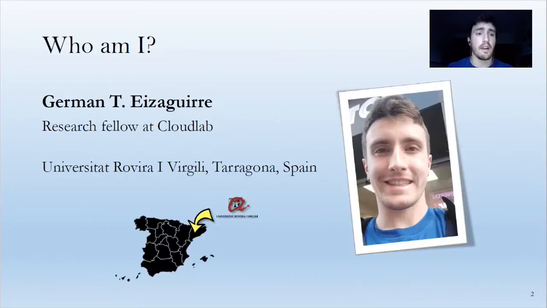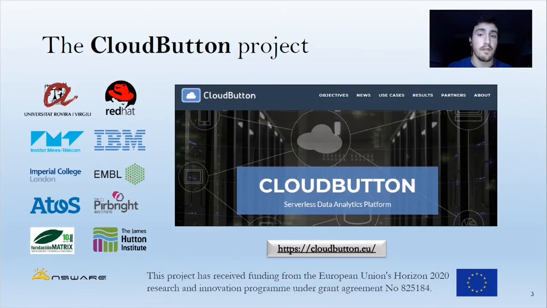My name is Germán Eizaguirre and I am a research fellow at the Cloud Lab group from Universitat Rovira i Virgili from Tarragona, Spain. And this work was partially funded by the Cloud Button project, which is a European project for developing serverless platforms for orchestrating big data pipelines.